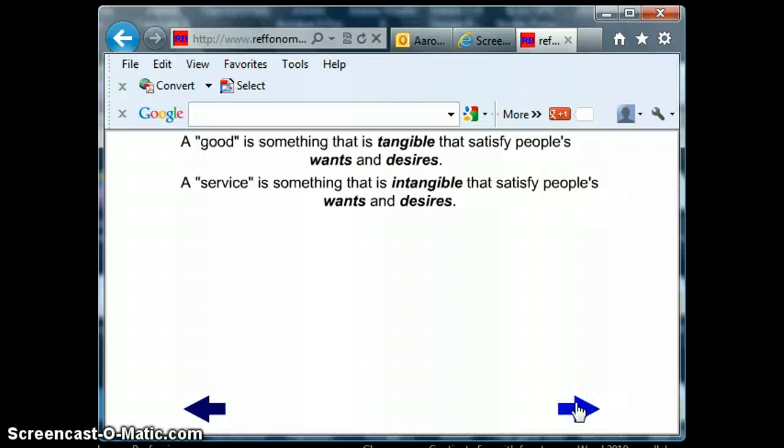A service, on the other hand, is intangible. You can't touch the service that is being provided, such as the service that a teacher provides, the service that a nurse provides, the service that an airline pilot provides. The airplane itself is tangible. The act of driving you, or flying you in this case, from point A to point B, intangible. So therefore, an airline pilot provides a service. Lockheed Martin, which builds airplanes, provides a good.